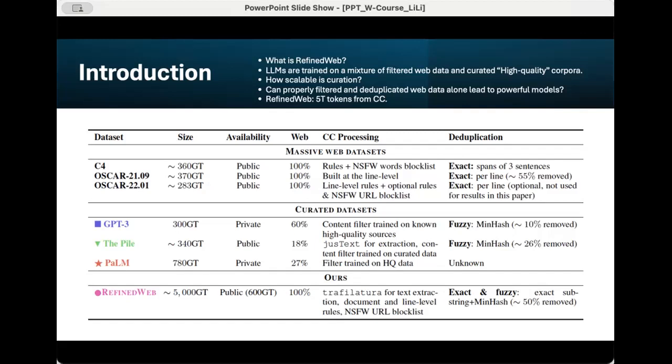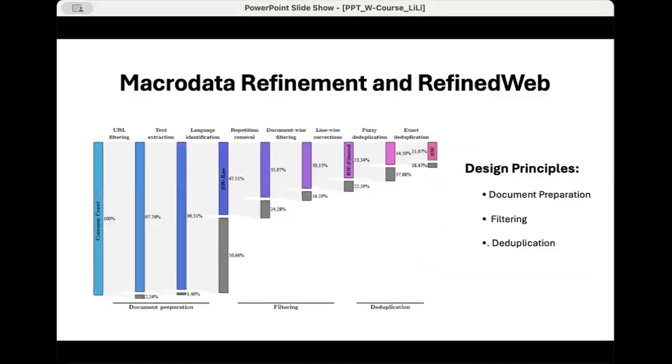This dataset represents an advancement in English pre-training datasets for large language models by combining meticulous filtering with strict deduplication on an unprecedented scale. 2. Macrodata Refinement and Refined Web (MDR). Macrodata Refinement is a pipeline designed to filter and deduplicate web data from Common Crawl at a large scale, ultimately producing Refined Web. It operates based on specific design principles.